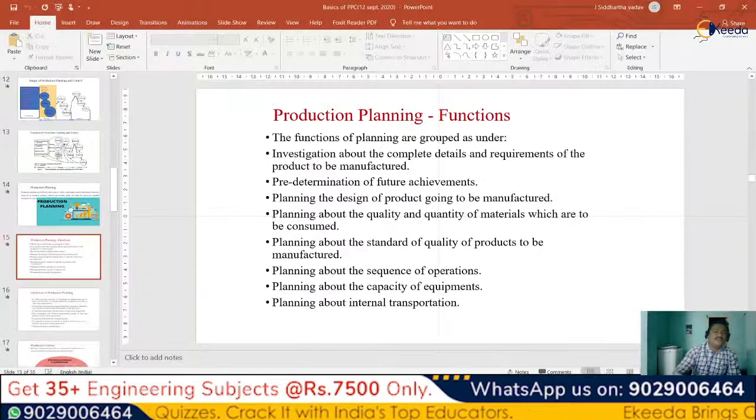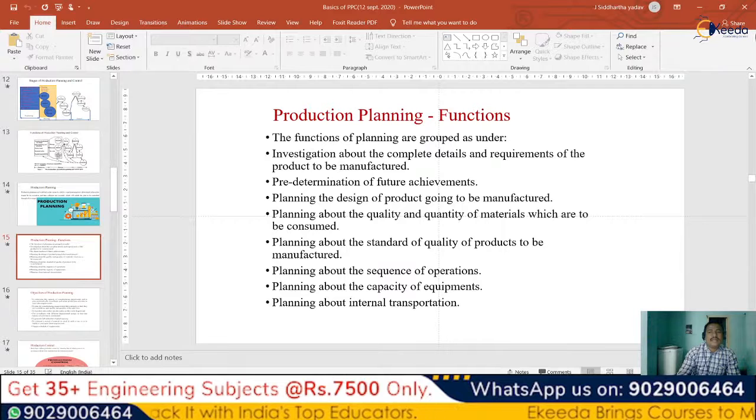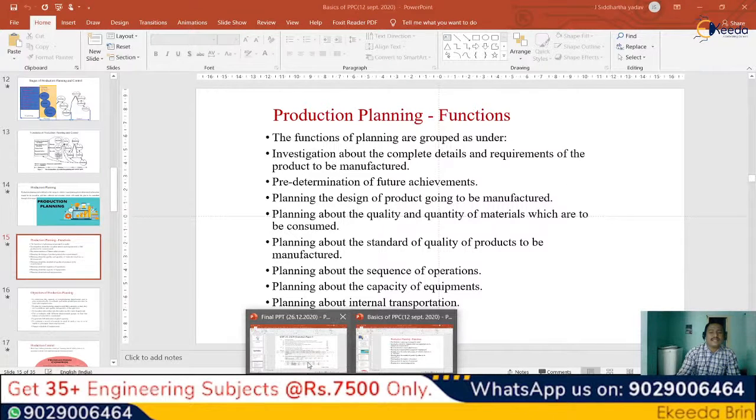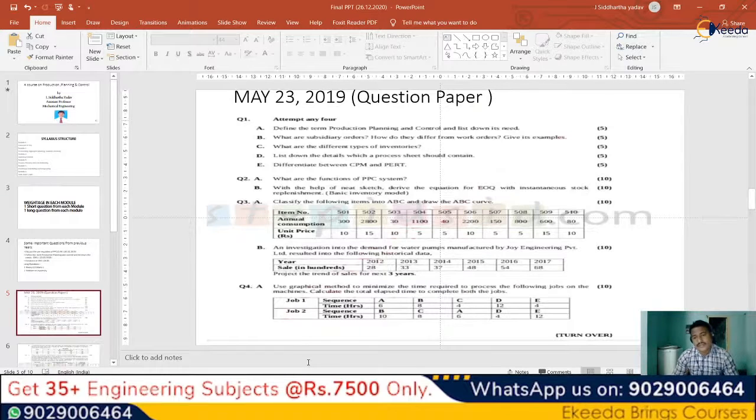So that's what this function of production planning and control is. If you give an example like this and write the answer, then it will be very helpful for you for getting the 10 marks.